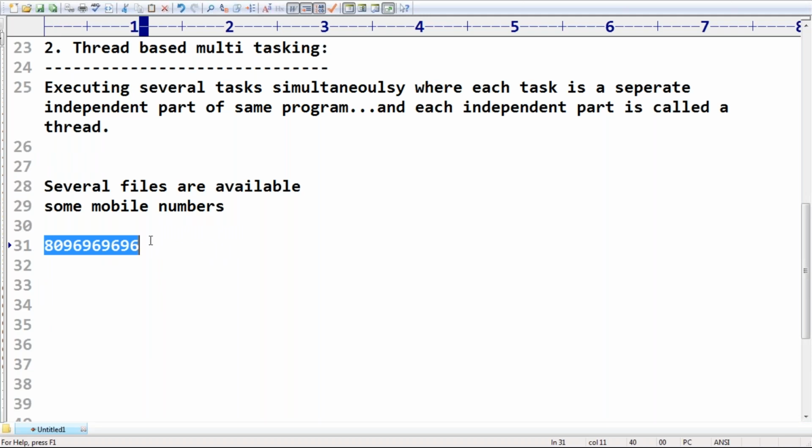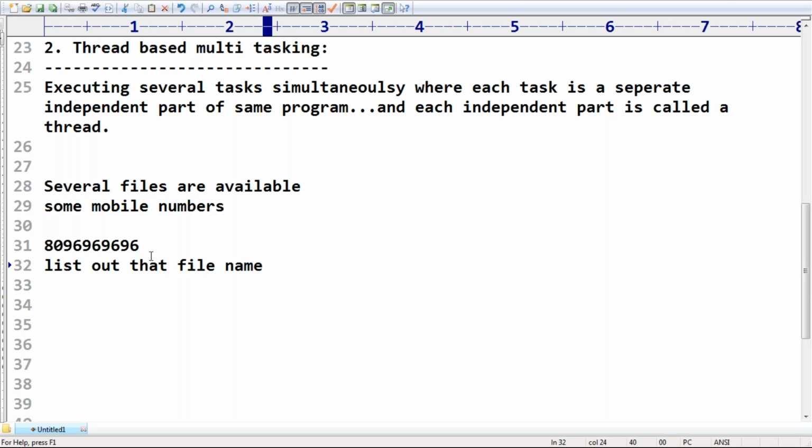Now, in your system there are multiple drives available: C drive, D drive, E drive, F drive. In every drive multiple folders are available. In every folder multiple files are available. In every file, is there any chance of this mobile number being there or not? If any file contains the mobile number, can you please list out that file name?